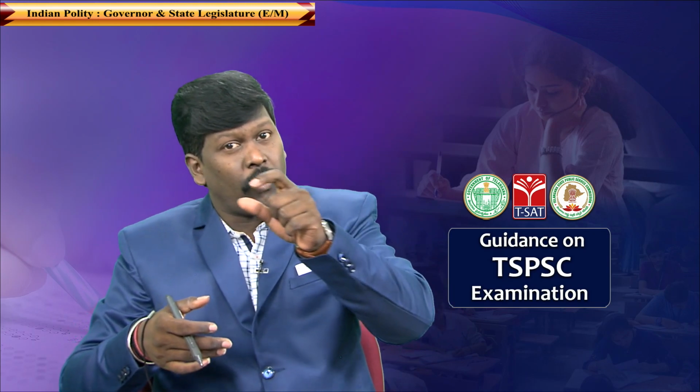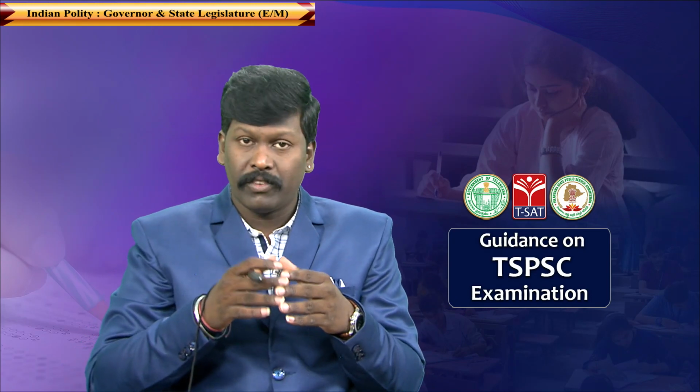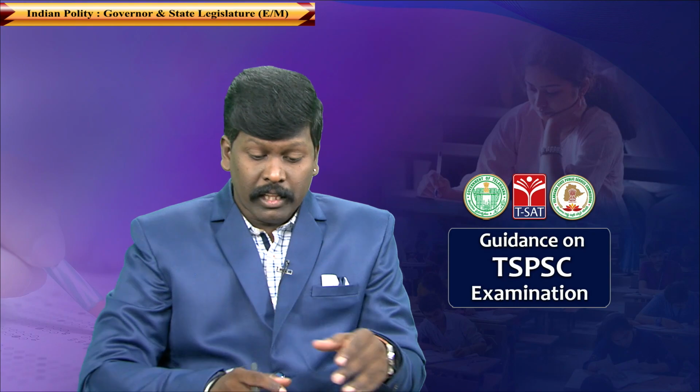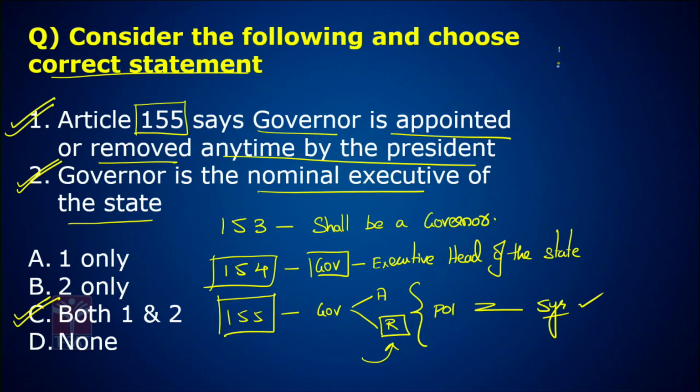The real executive of the center is the Prime Minister and Council of Ministers. Coming back to the state, the nominal executive of the state is the Governor, and the real executive of the state is the CM and Council of Ministers, the CM and other ministers. Let us go to the next question.